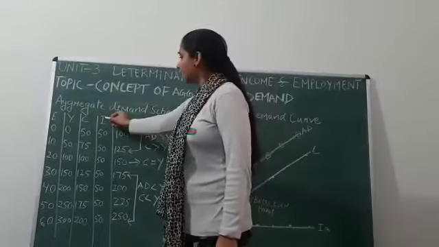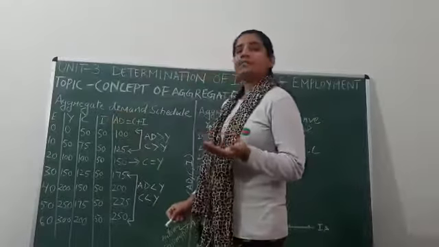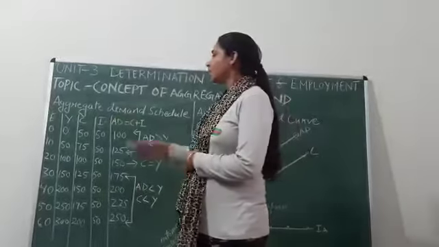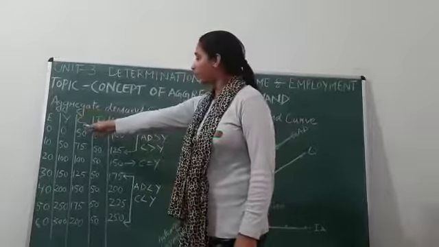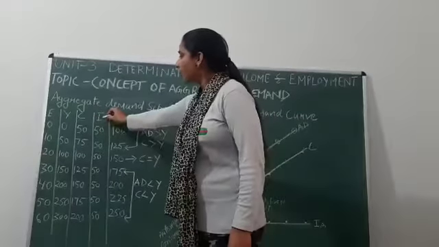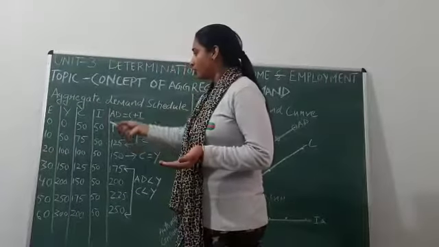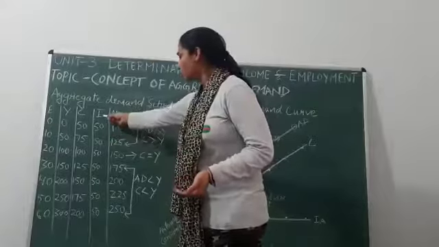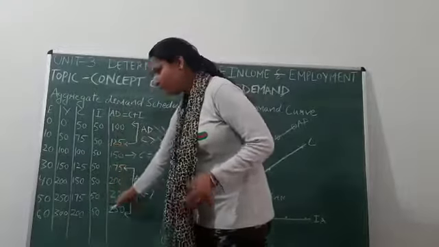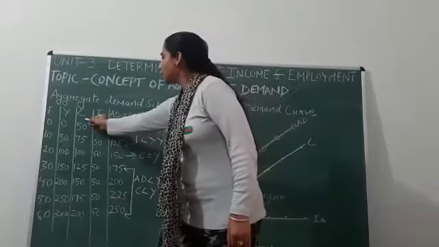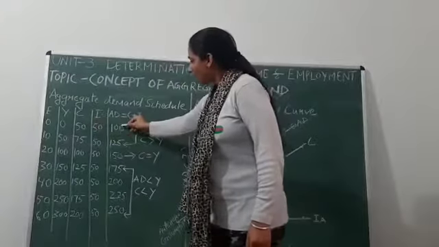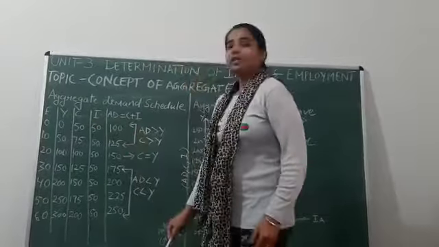I told you earlier that this investment is autonomous investment, which does not have any connection with income. So this is done not for profit motivation but for social welfare. So investment will remain the same at 50 only. So when we take the total of consumption and investment, we get the values for aggregate demand.